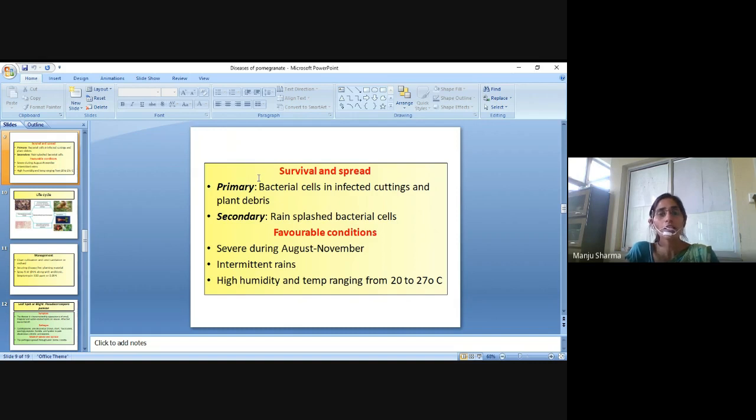Secondary spread is by rain-splashed bacterial cells. Favorable conditions: the disease is severe during August to November with intermittent rains, high humidity, and temperature ranging from 20 to 27 degrees centigrade.